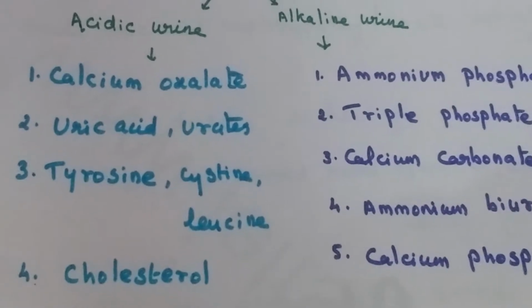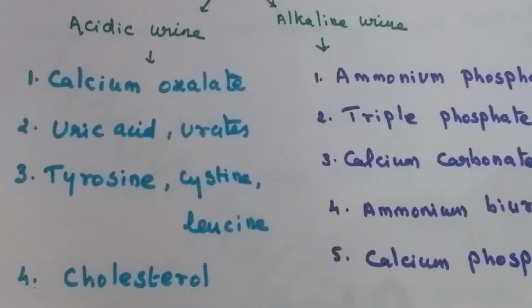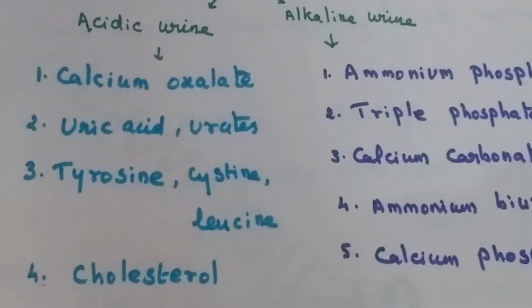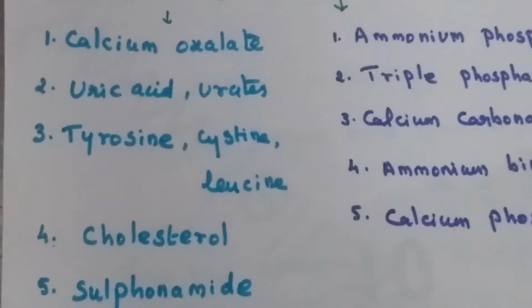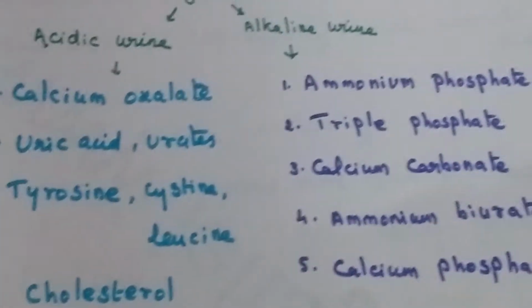What are the crystals present in acidic urine? Calcium oxalate, uric acid, urates, tyrosine, cysteine, leucine, cholesterol and sulfonamide.